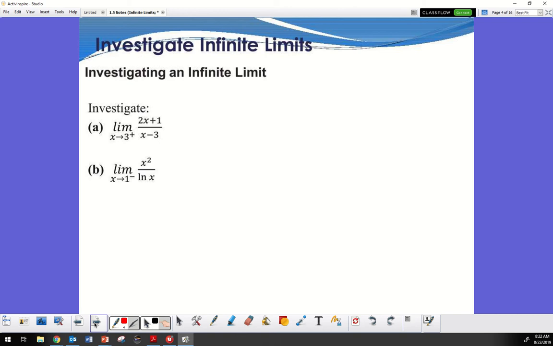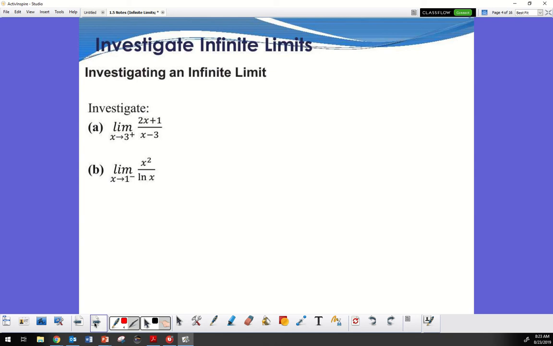So investigate. Limit at an infinite limit. So this says we're going to do it at 3 from the right-hand side. Okay. First, on this one right here, can I do it at 3? No. I cannot do it here or there. I cannot do it anywhere. So is there a removable discontinuity? No, not removable because I can't factor it, right? Not removable discontinuity, so that means I'm going to have an asymptote.